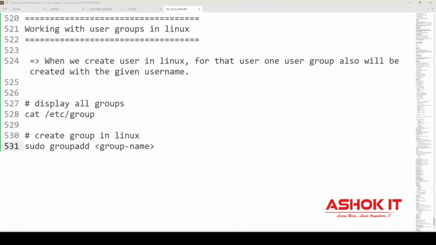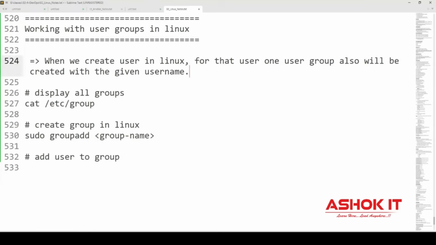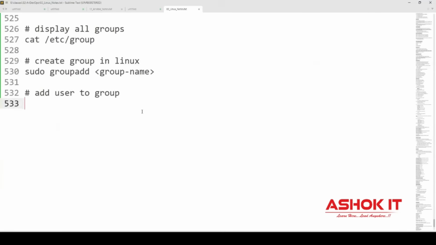How to add one user to the group? EC2 user is available, and I want to add EC2 user to the DevOps group. To add a user to a group, sudo usermod -aG, which means add to group.